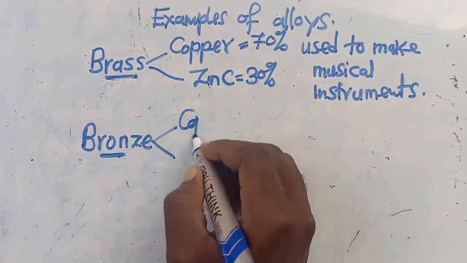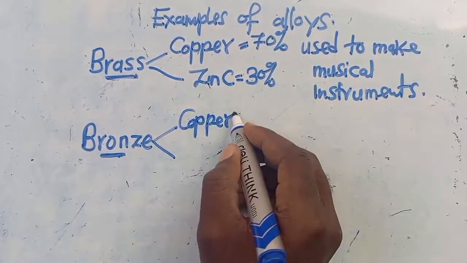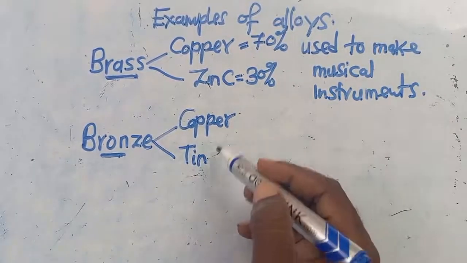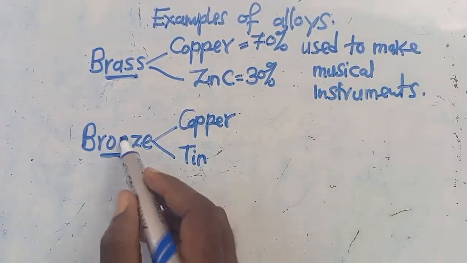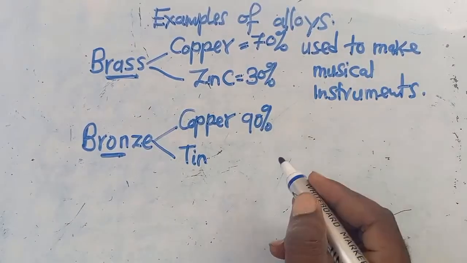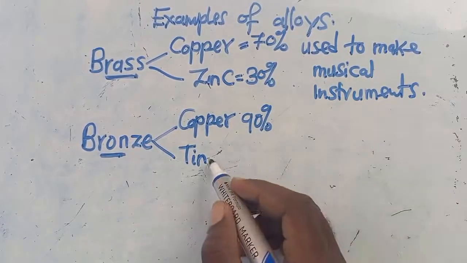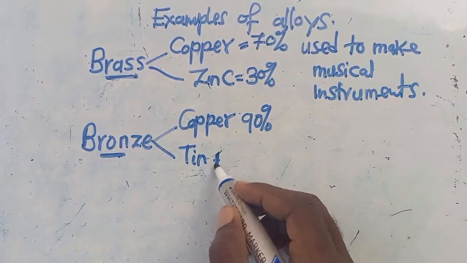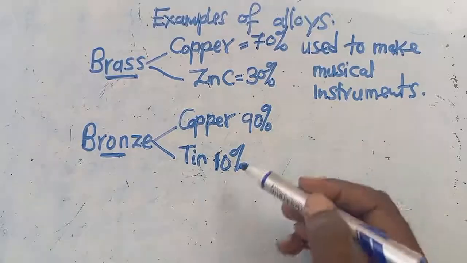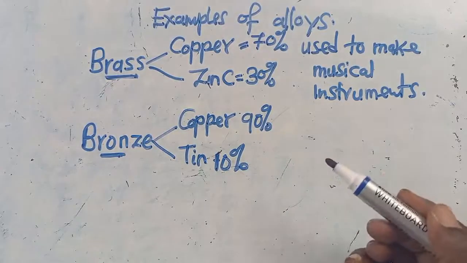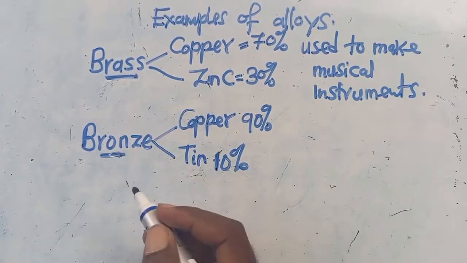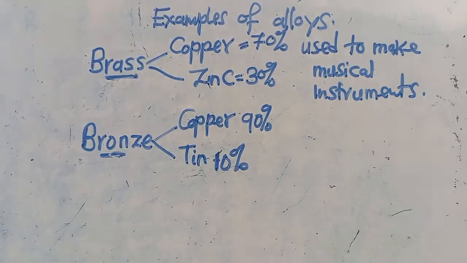We've got copper. Aside from copper, we also have tin. So when these two combine, we get to form what? We get to form bronze. And here we've got a high percentage of copper, which is 90%. But tin is just having a smaller space, which is 10%. So you discover that these ones are harder than pure copper. And mostly, whenever we are talking about bronze, this one is used if we want to make medals.